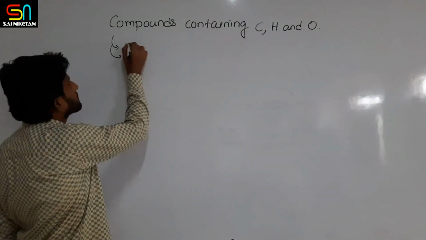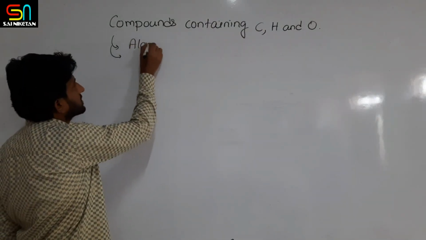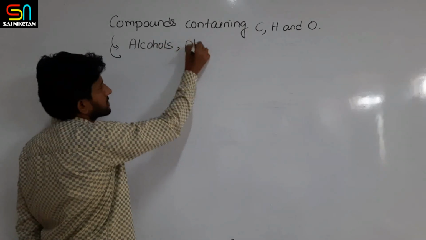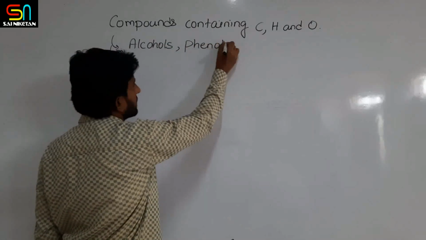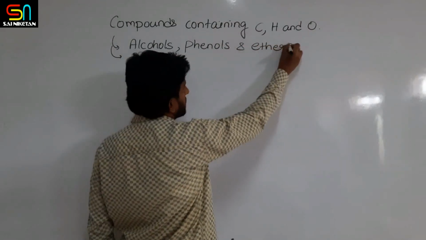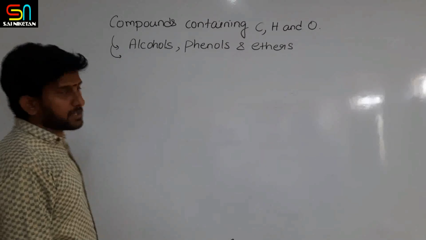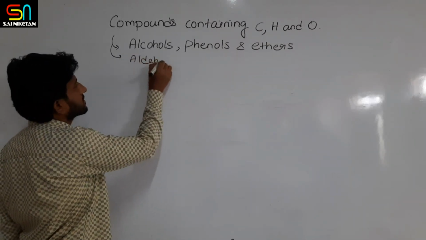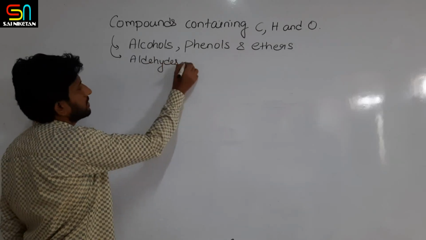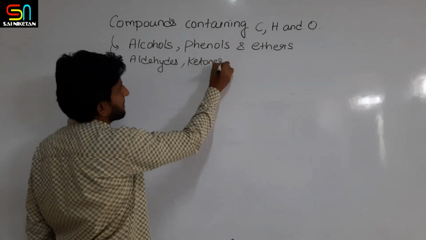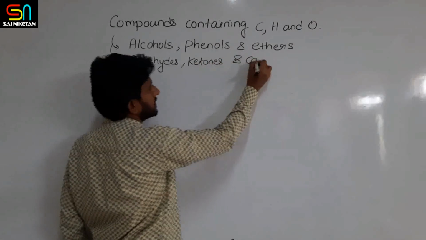One is alcohols, phenols and ethers, and the next chapter is aldehydes, ketones and carboxylic acids.